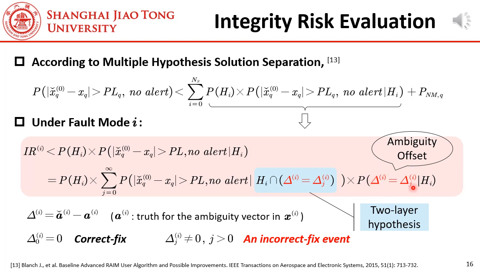Delta I is the ambiguity offset for Xi. It represents the difference between the fixed ambiguity and its truth. We define delta I0 as the correct fix event, that is, delta I0 is 0. Others are incorrect fix events. Look at this blue part. This is a two-layer hypothesis. Hi is for the measurement faults and the product faults, and delta I is for incorrect fix events. So this shows how we deal with the faults and the incorrect ambiguity fixes.